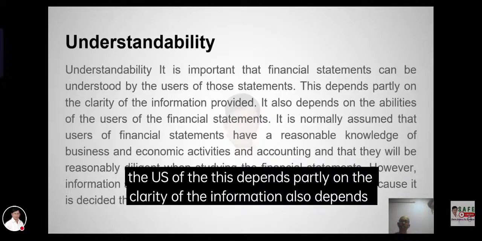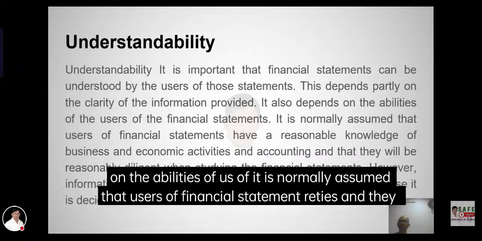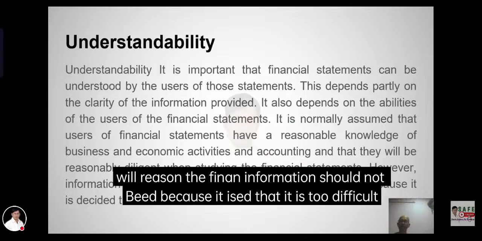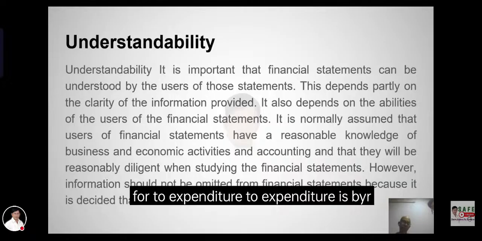This depends not only on the clarity of the information, but also on the ability of users. It is normally assumed that users of financial statements are informed and accountable. However, information should not be included in the financial statements.